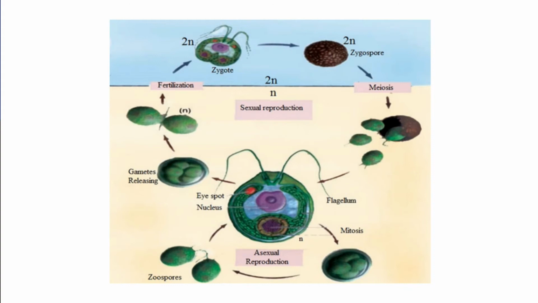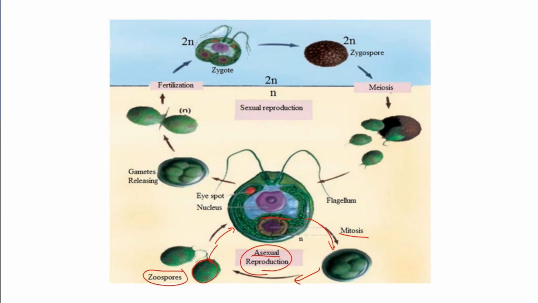We start from what? Mother Chlamydomonas. In asexual reproduction, it undergoes mitosis when conditions are good, passing through mitotic divisions 2, 3, or 4 times to produce a number of individuals. Each of these individuals grows into a new complete mature Chlamydomonas without fertilization, which we call zoospores, so it is asexual reproduction.